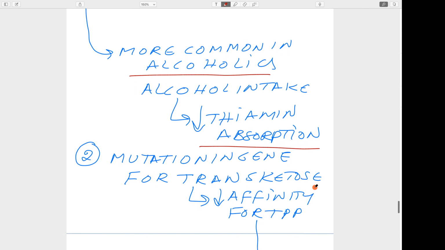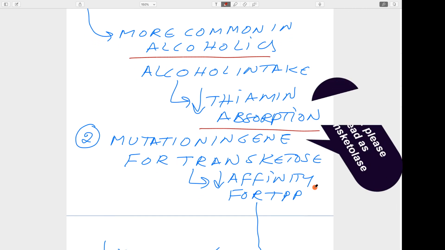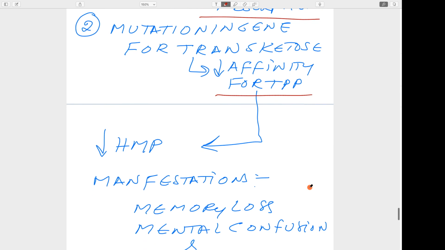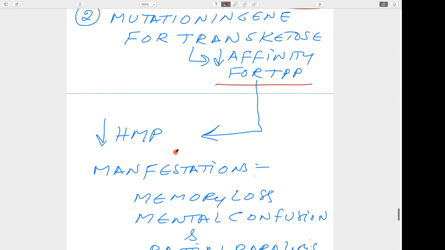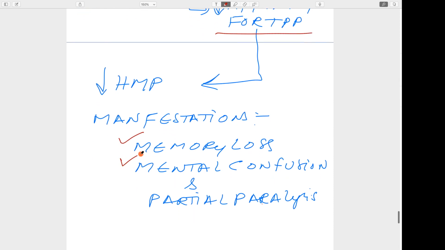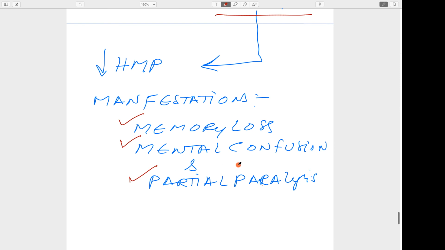Okay, the other aspect is the mutation in the gene of transketolase, where the affinity for TPP is decreased. Then the HMP shunt metabolism is decreased. Manifestations are memory loss, mental confusion, and partial paralysis. So these are the various aspects of G6PD deficiency and Wernicke-Korsakoff disease.